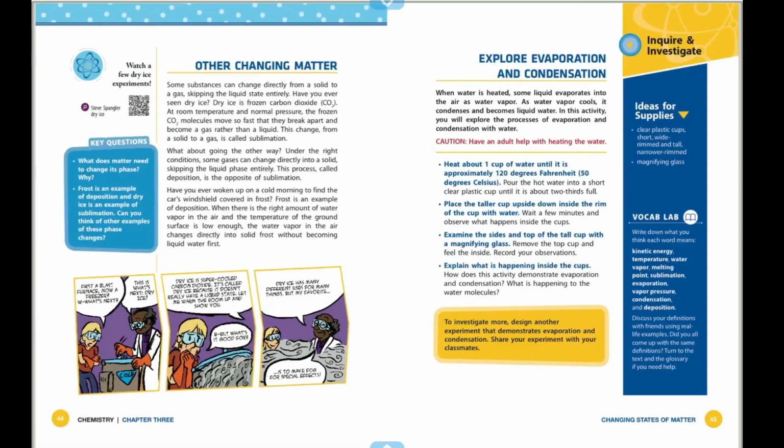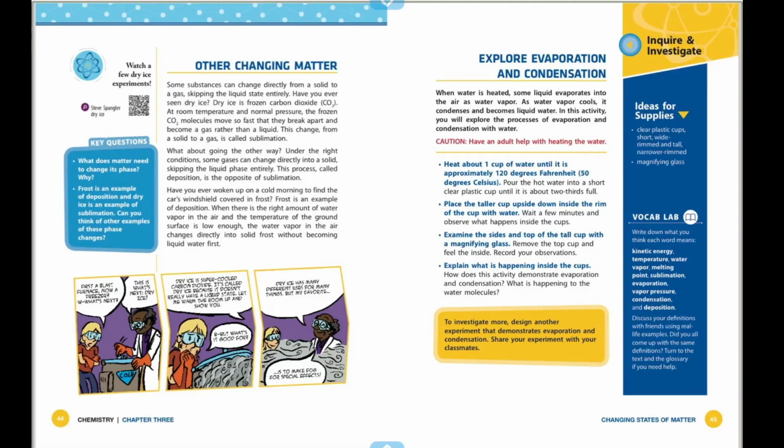Other changing matter. Some substances can change directly from a solid to a gas, skipping the liquid state entirely.